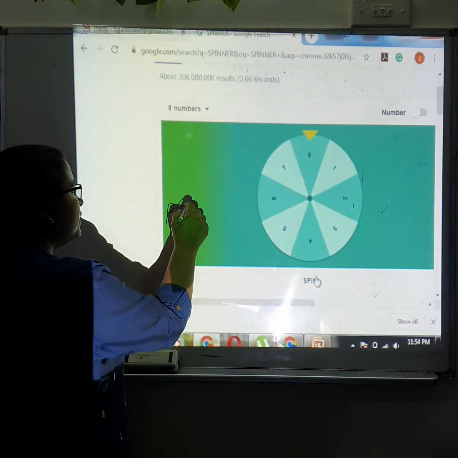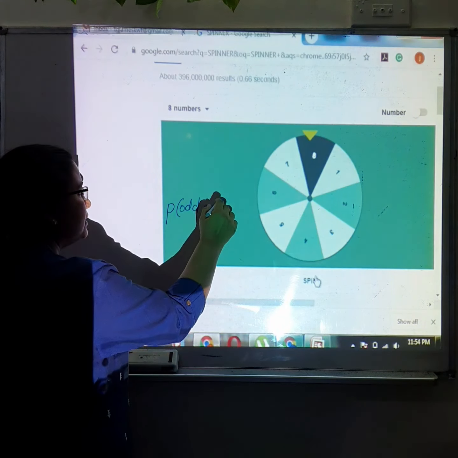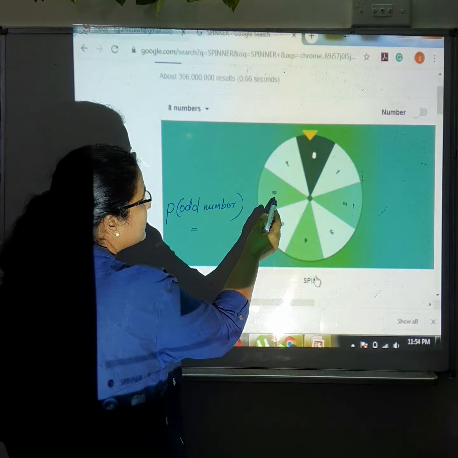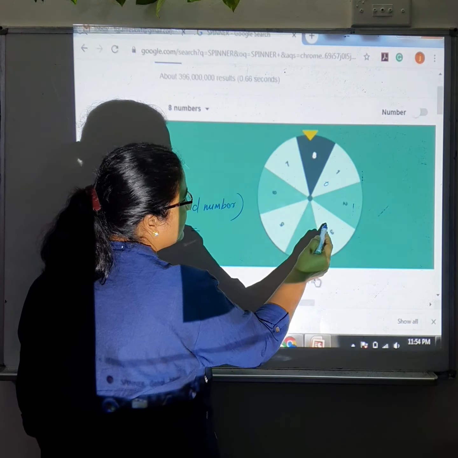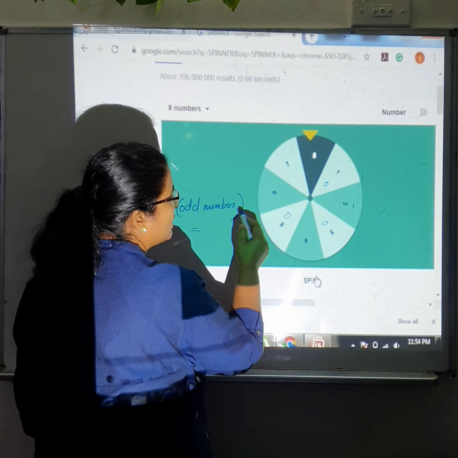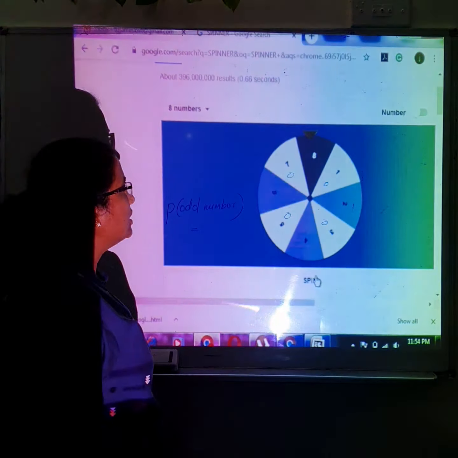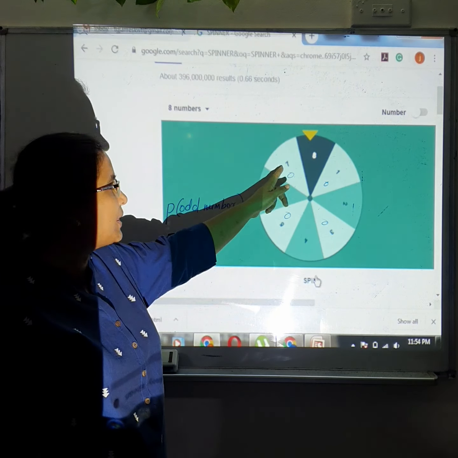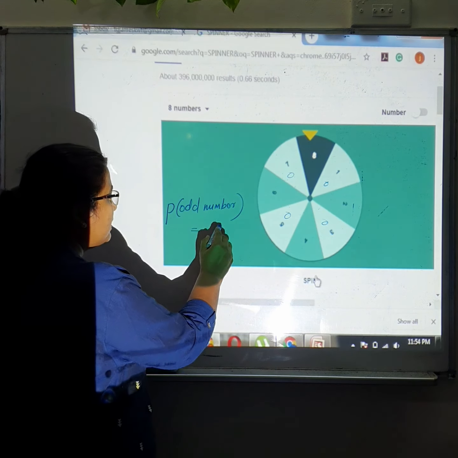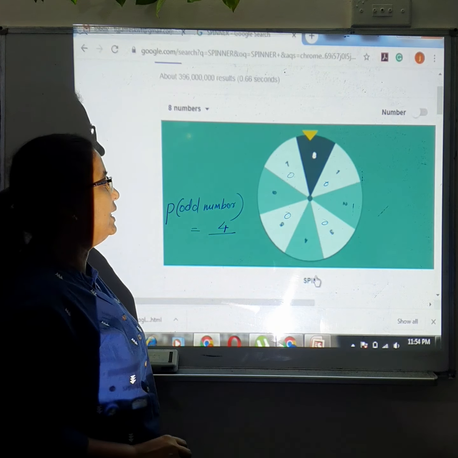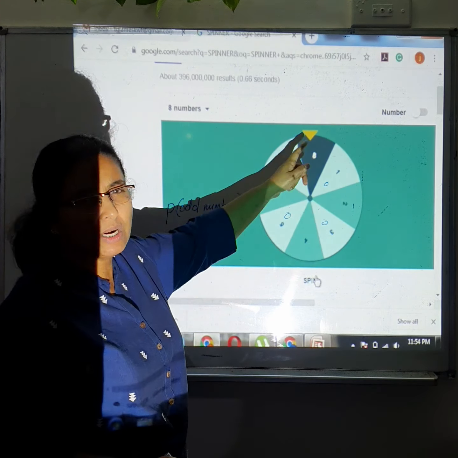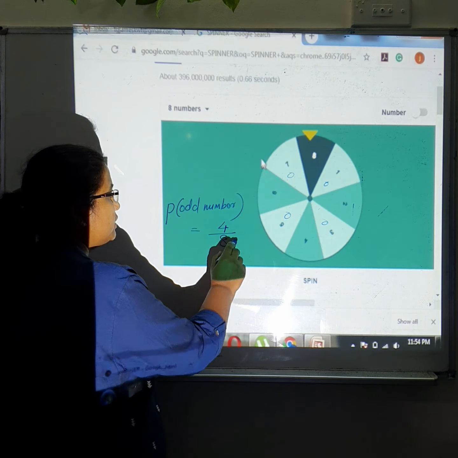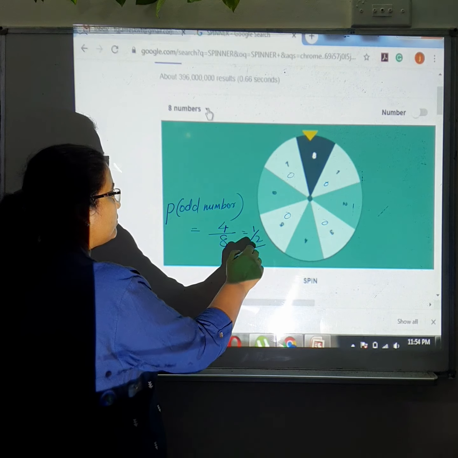If I spin it again and ask what is the probability of getting an odd number: how many odd numbers are there? 1 is odd, 3 is odd, 5 is odd, 7 is odd. So a total of 4 odd numbers. Out of a total of 8 numbers, it's 4 out of 8. When you simplify, you will get 1 out of 2.